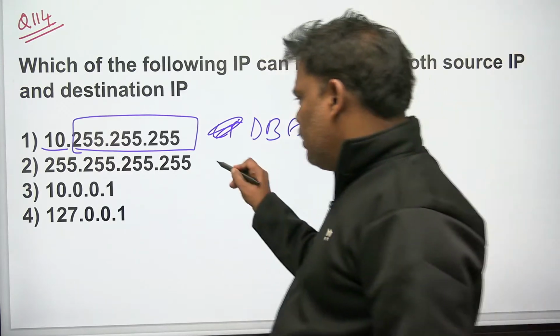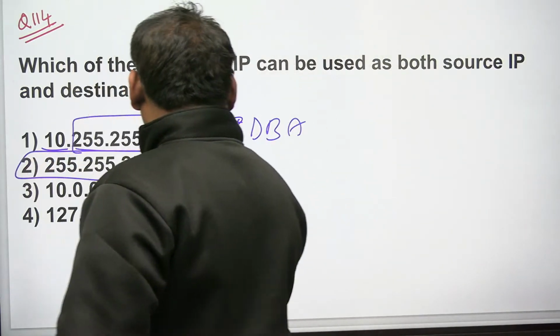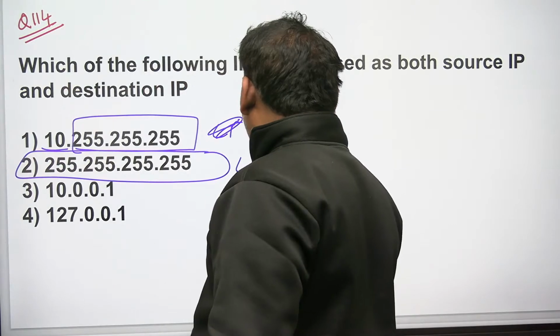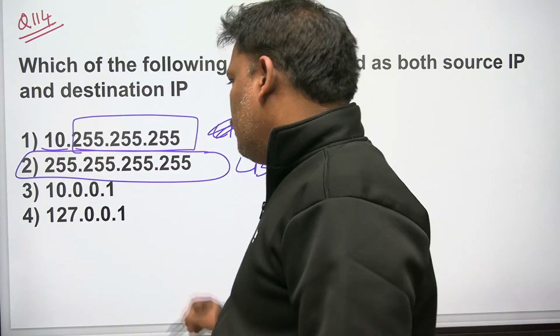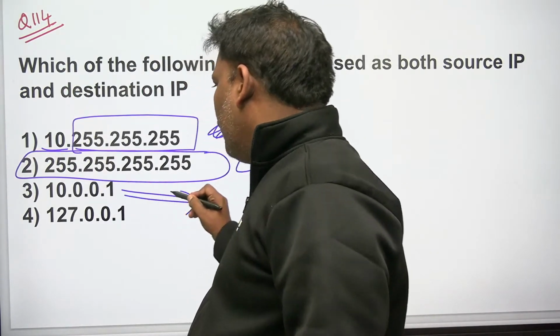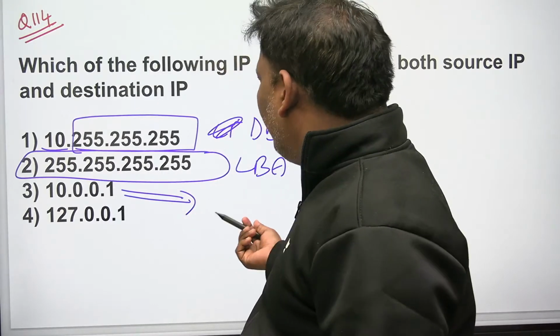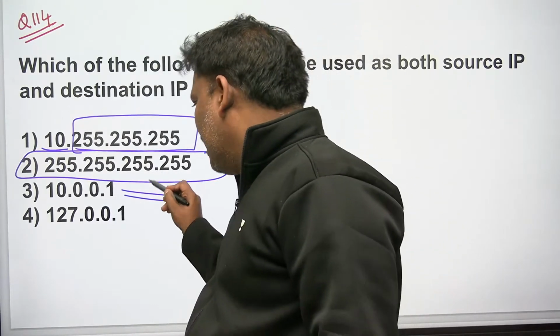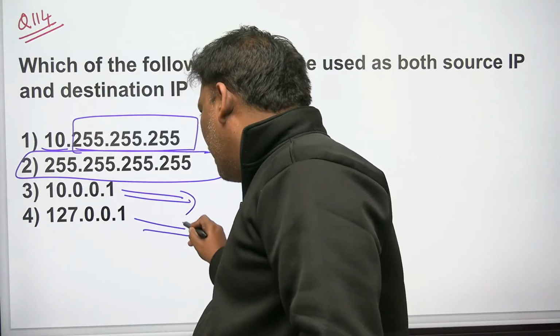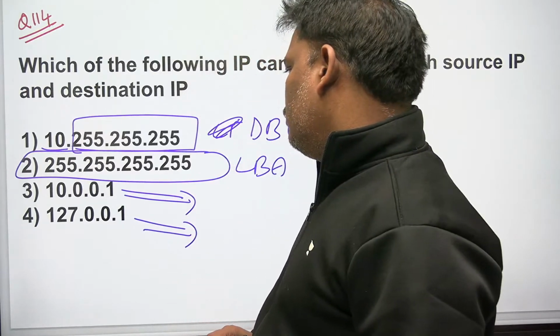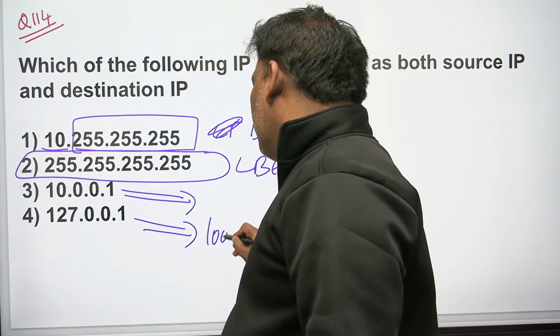I think the second one is LBA, the limited broadcast address. This one is a normal IP. Maybe it may be a private IP, but a normal IP. And this one is going to be the loopback address.